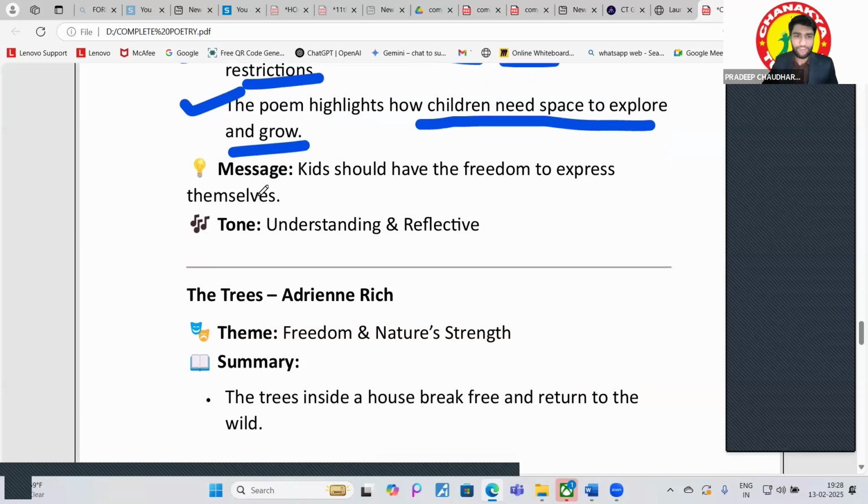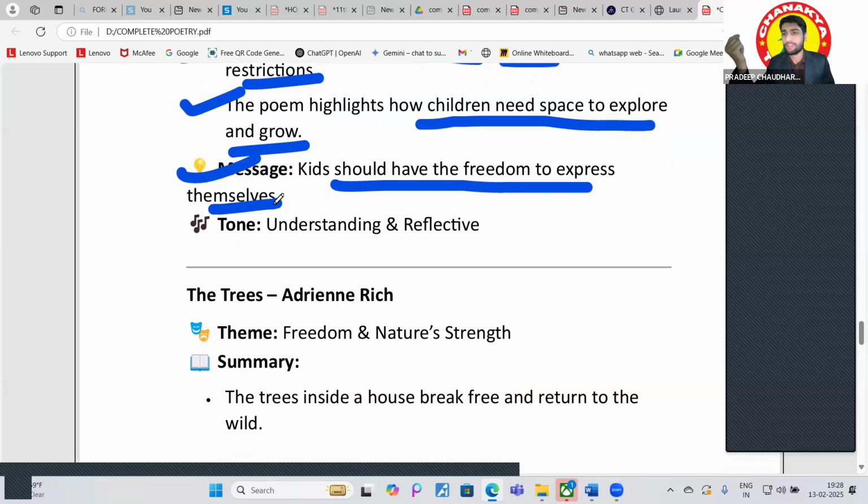Okay, what is the message from this? That kids should have the freedom to express themselves, right? You have seen sometimes in families, the kids just follow the orders of the adults. They can't express their views, they can't speak anything in their family, right? So that's why they should be given some freedom. Kids are very creative, right? Whenever they ask questions, or if they are not talking in a logical way, we should accept that.